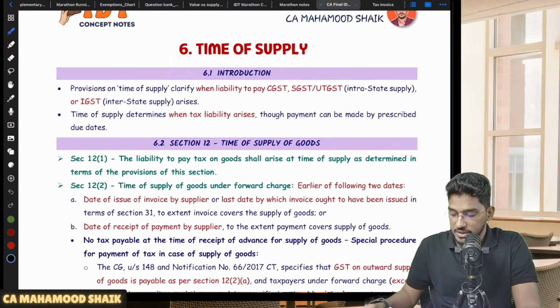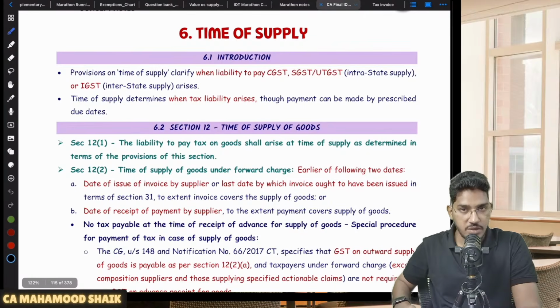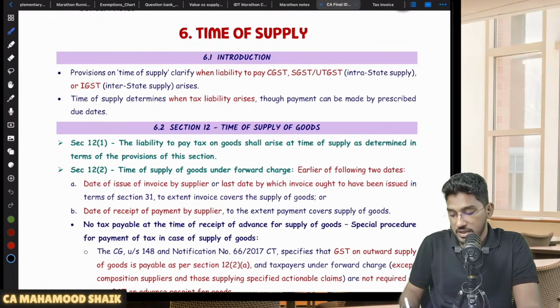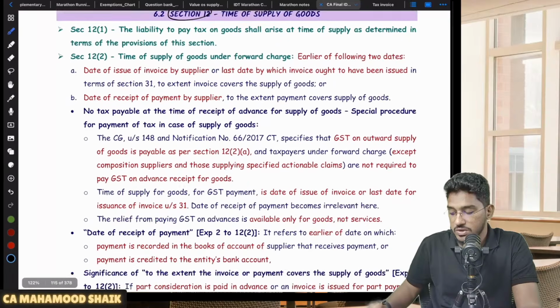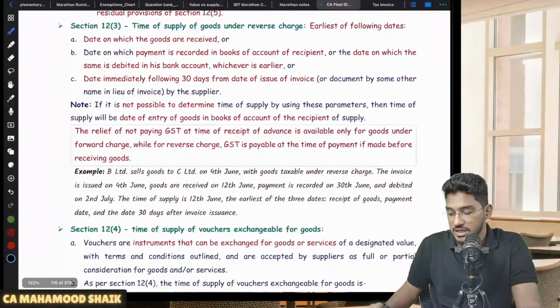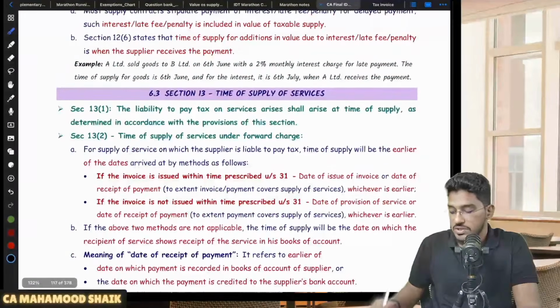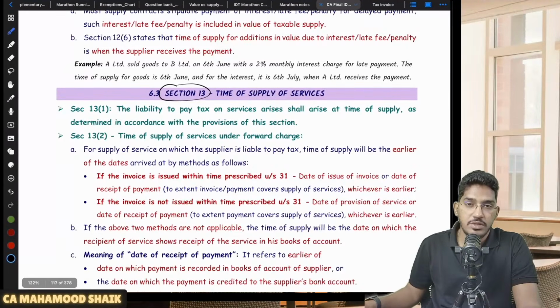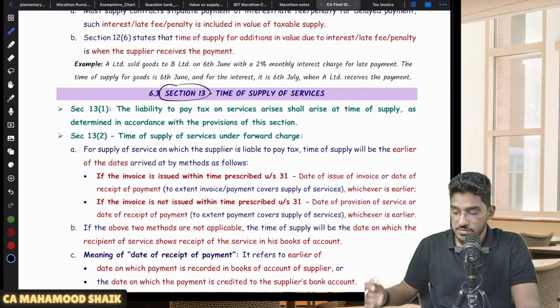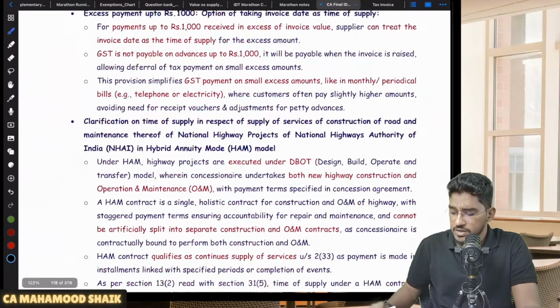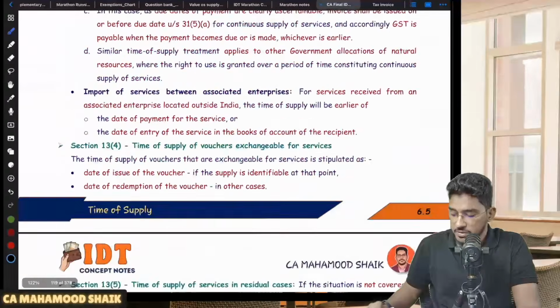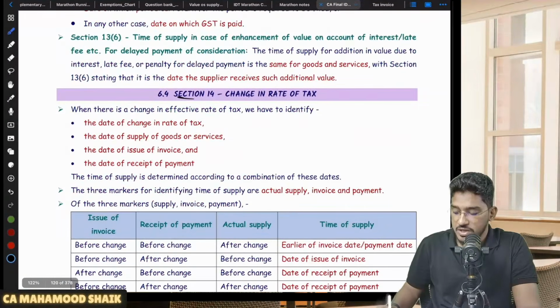So without any delay further, let us try to understand what that time of supply is. When it comes to the time of supply chapter, we are required to cover only two sections. One is section number 12, which talks about how to determine the time of supply in case of supply of goods. Then we have section number 13, which talks about how to determine the time of supply in case of supply of services. Thereafter, we are also required to discuss section number 14: what will happen if there is a change in rate of tax?